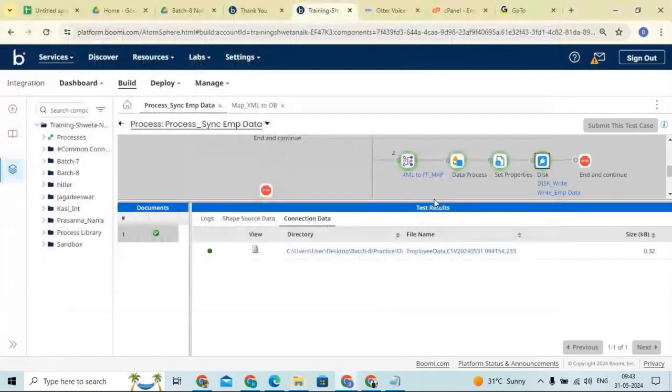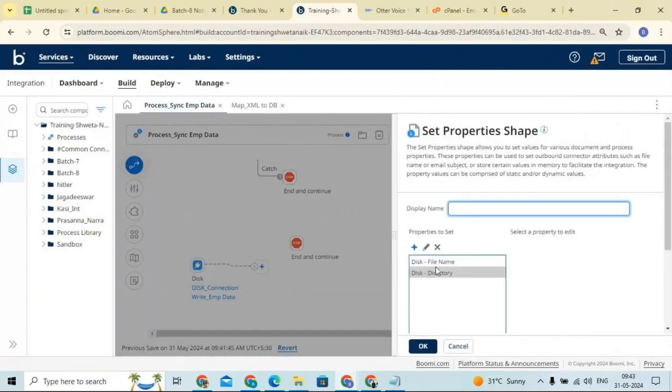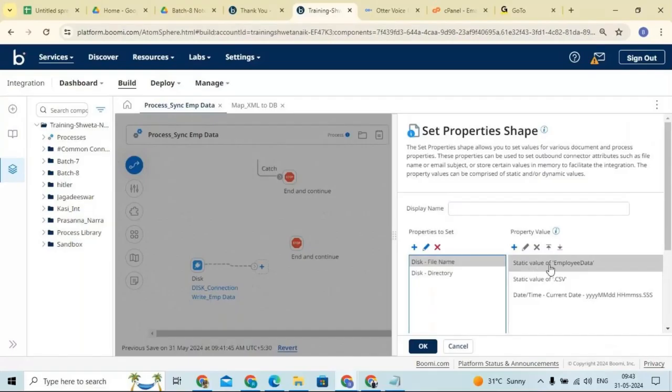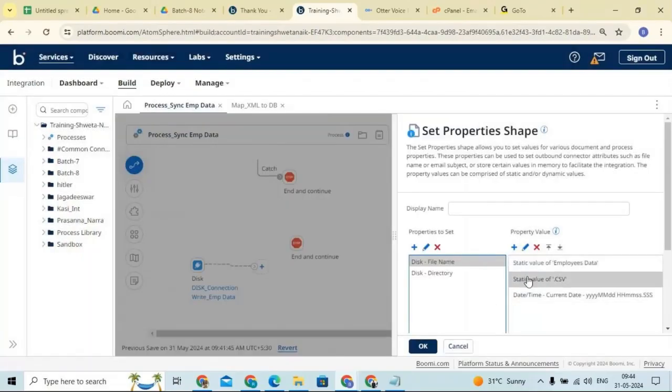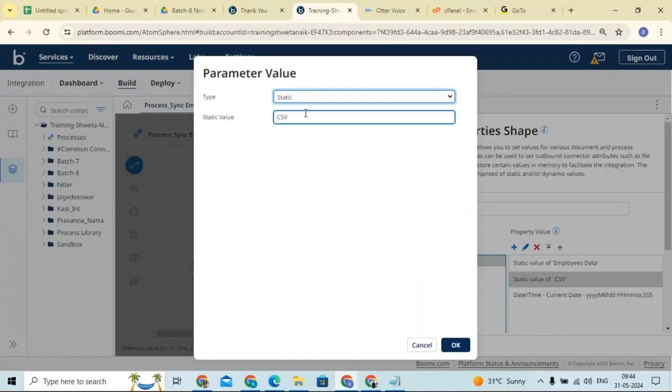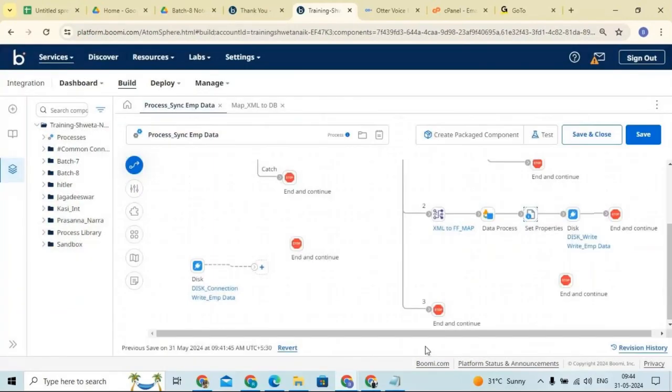Okay, again I will execute with a different file name. I will go here, employees data.csv, and after csv I will add a space, because here we are getting date and time, right? Or else I can give some underscore, like this underscore, then this file name, save and test it out.